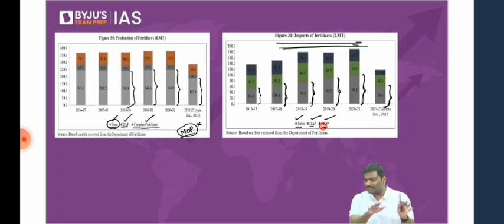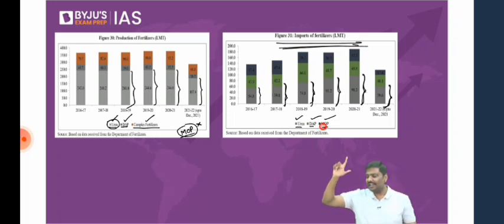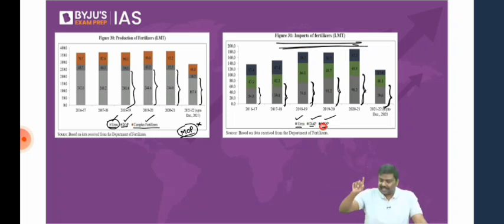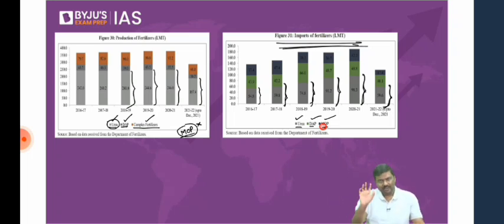Now, based on both of these pictures, can I say that urea is the highest imported fertilizer and highest consumed fertilizer in India? Let me know. Based on both of the graphs, can I now conclude that urea is the most imported, most consumed, and most produced fertilizer? Why, you'll understand in some time. Have patience.